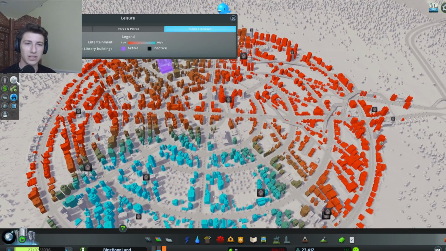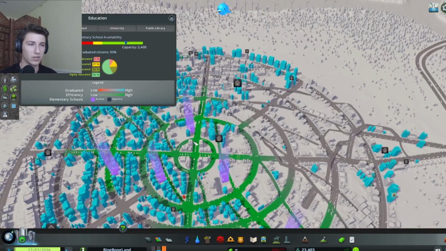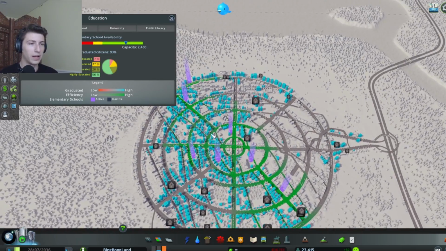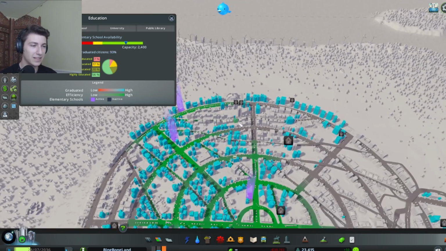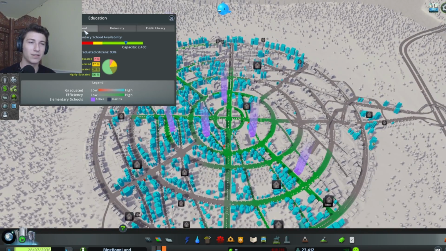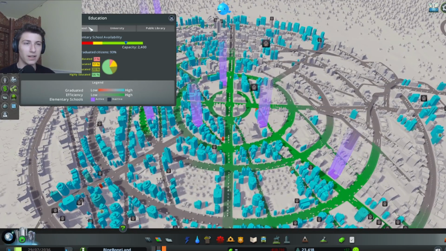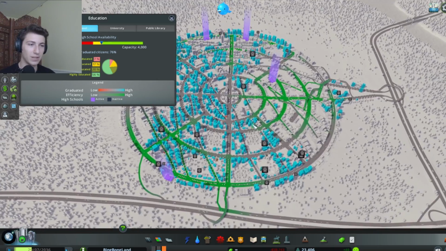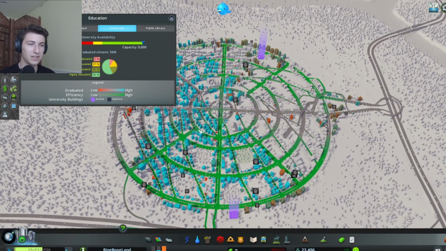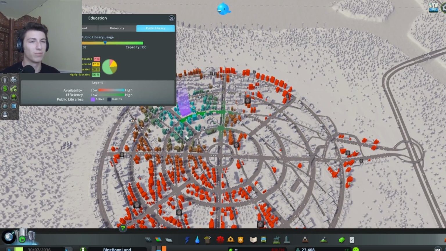The other thing that's interesting is public services like education. Placing these kind of where Bing told me to, we have pretty good coverage. I added some after the fact because there was a clear deficiency as the city grew. High schools, same sort of deal. Universities, there are 2 in the primarily residential sectors, and there's only 1 library. Probably should have fixed that, but I did not.